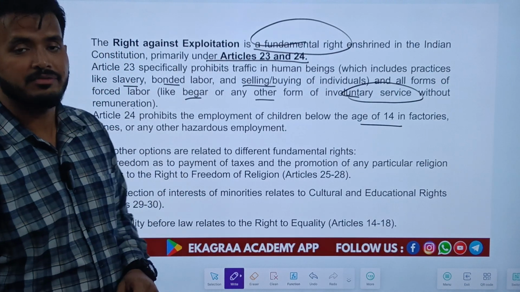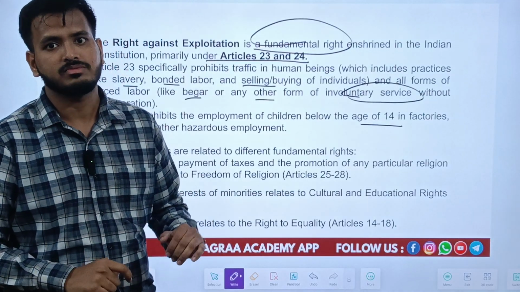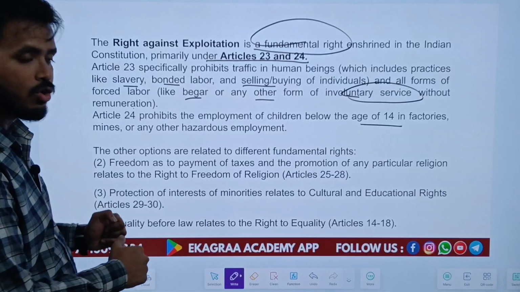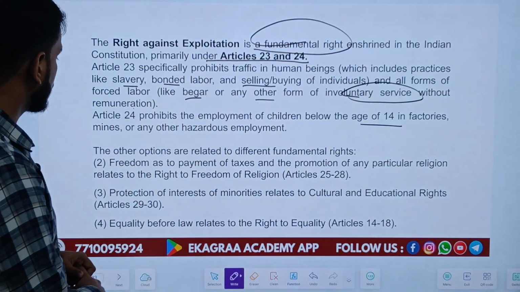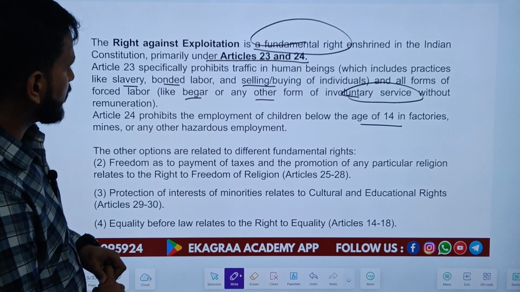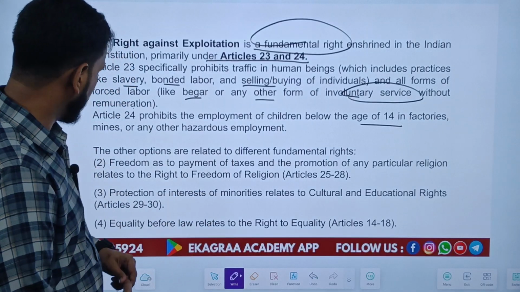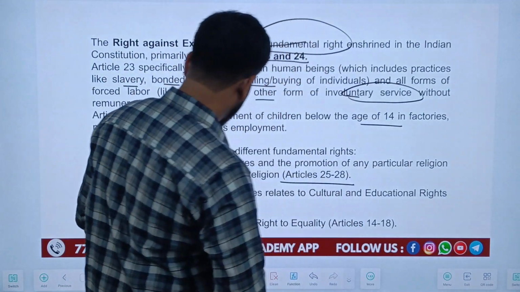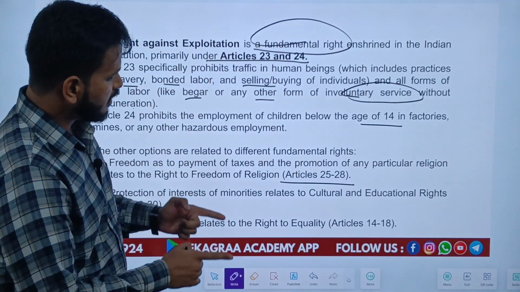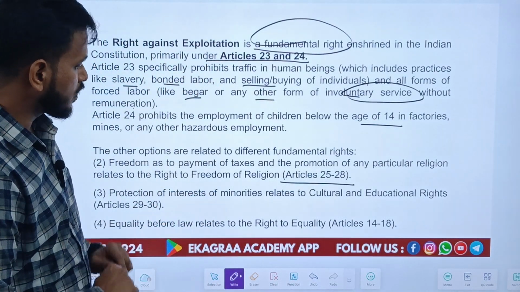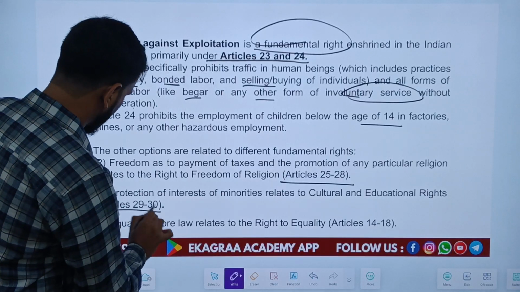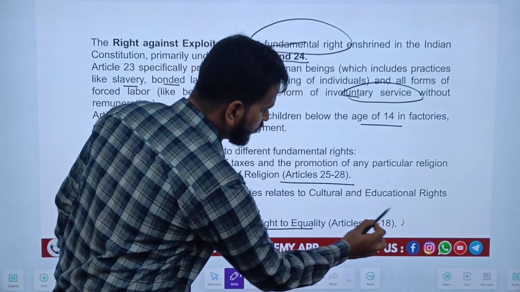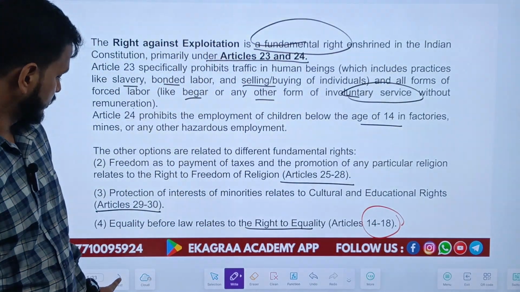The other options given here are very important, because we have seen that questions in the following years have been asked from the other options given in previous years' questions. The second option, freedom as to payment of taxes and promotion of any particular religion, relates to the right to freedom of religion, Articles 25 to 28. Protection of interest of minorities relates to cultural and educational rights, Articles 29 to 30. And equality before law relates to the right to equality, Articles 14 to 18.